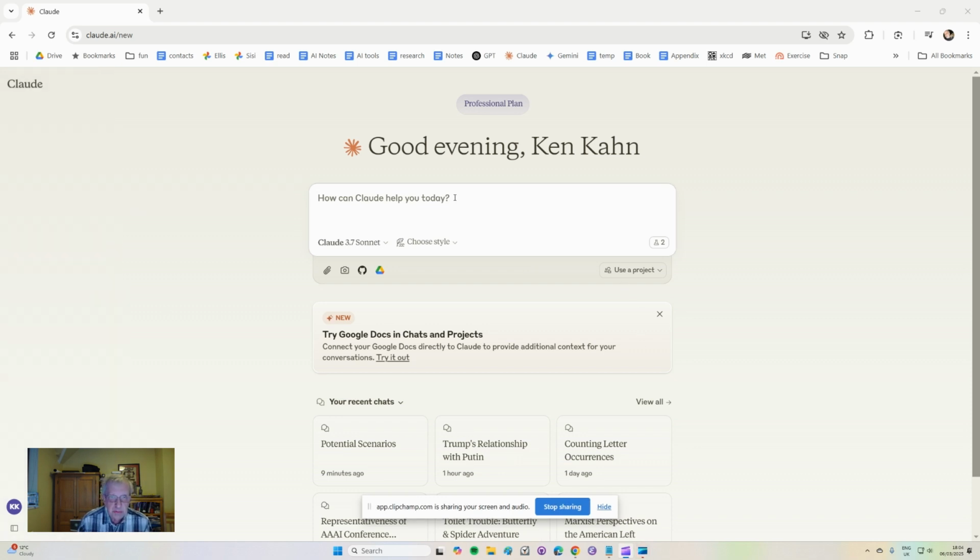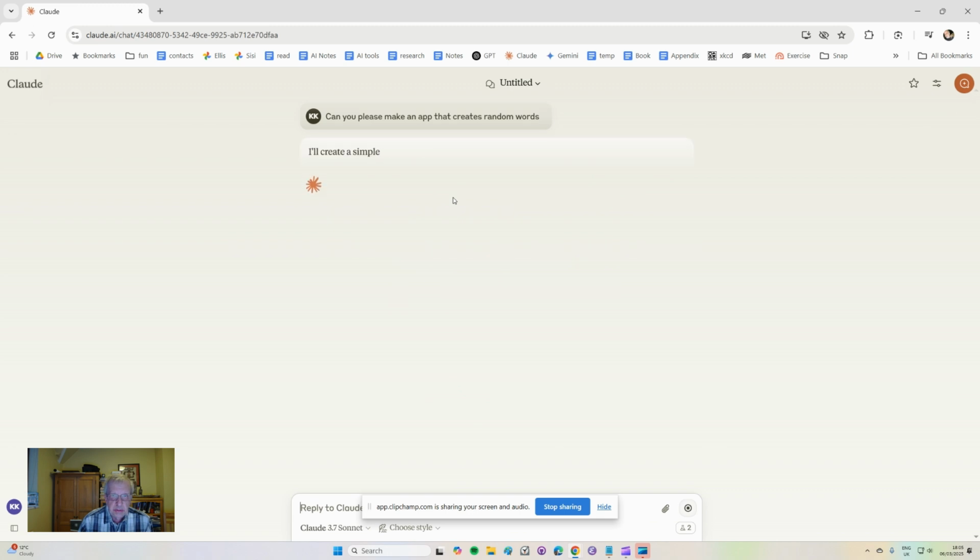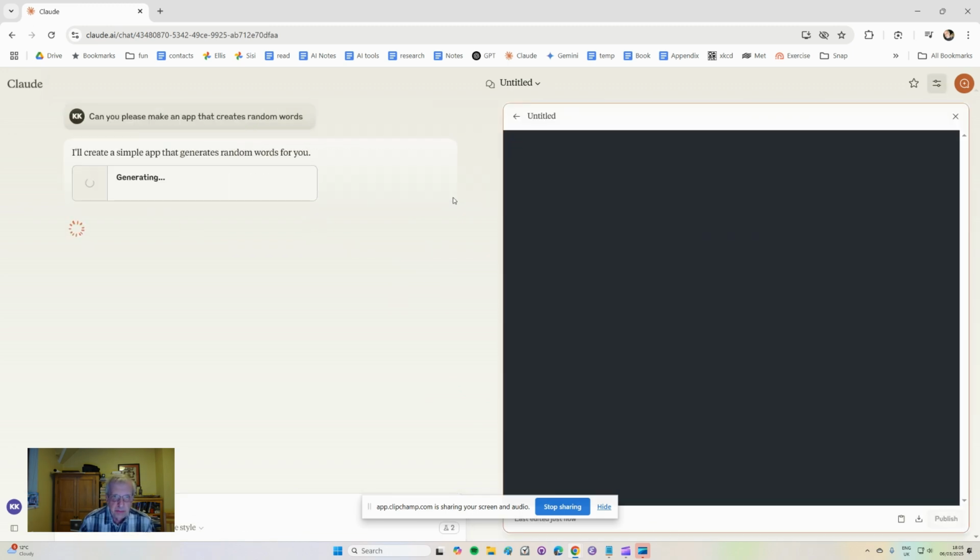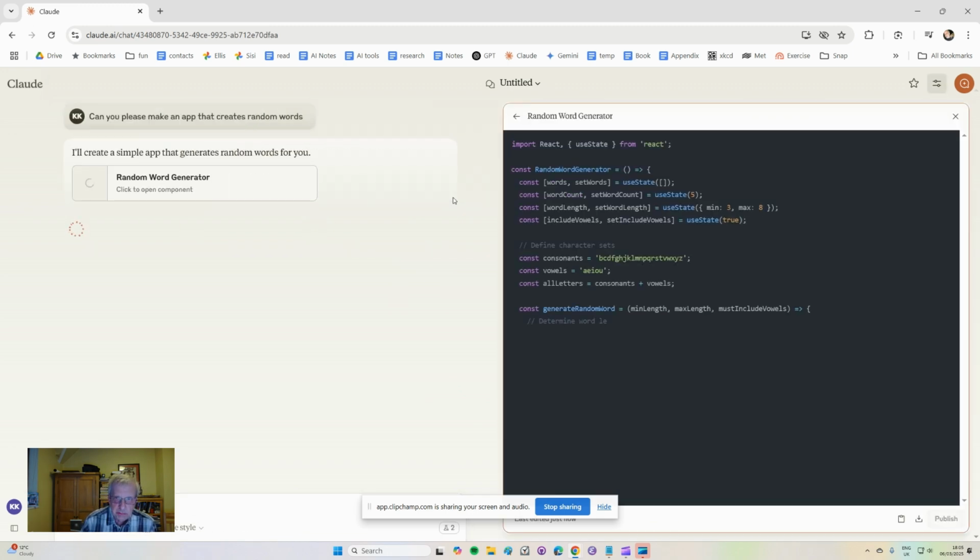I want to show how you create a simple web app. So if I type, can you please make an app that creates random words? So I entered this into Claude, but it's not very different if you use ChatGPT or Gemini or these other